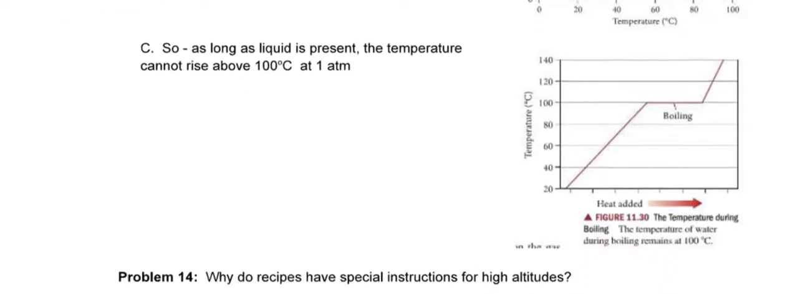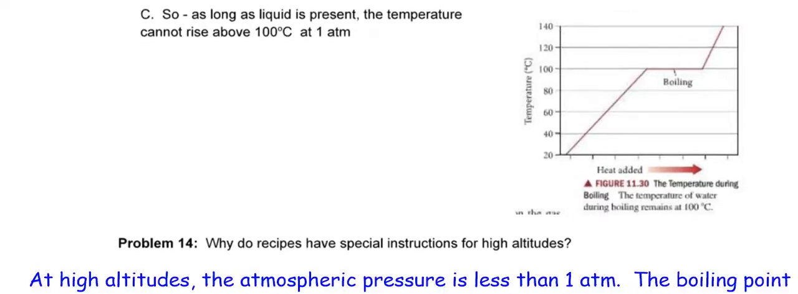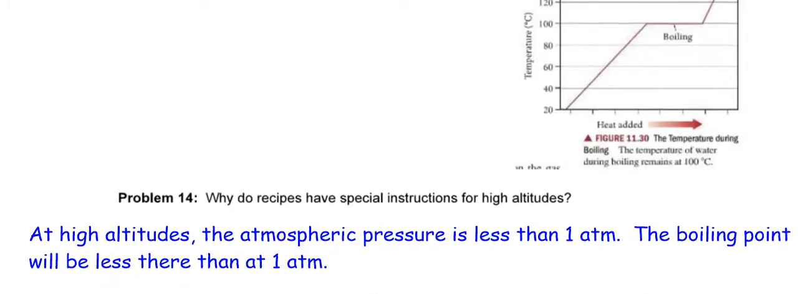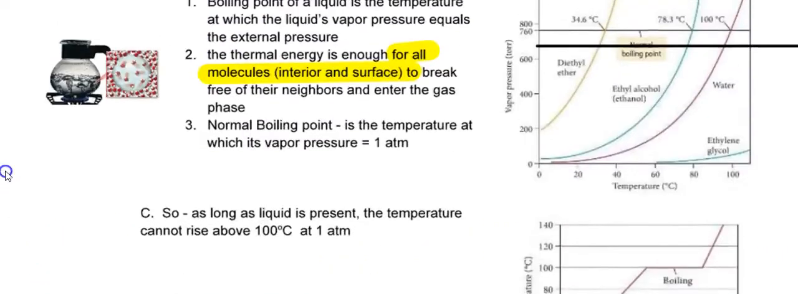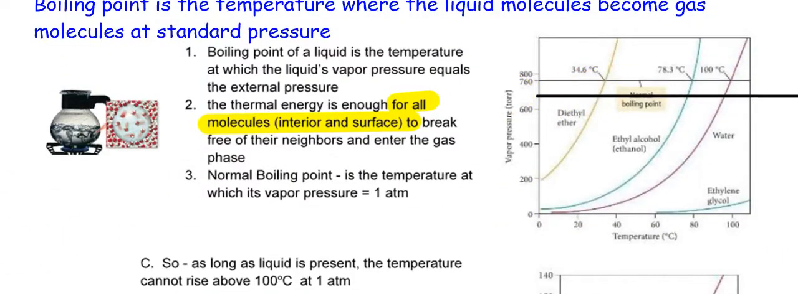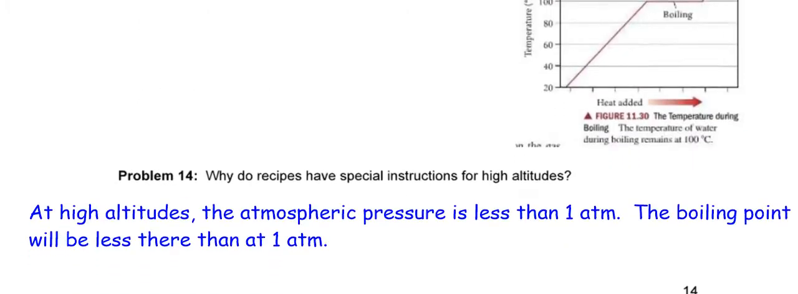It says, why do recipes have special instructions? Let's find out. At high altitudes, the atmospheric pressure is less than 1 atm. The boiling point will be lower, just like the one I showed you with the line up here. So this looks like a good place to quit for now.